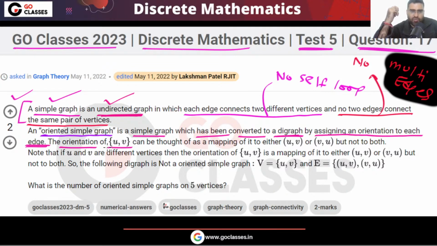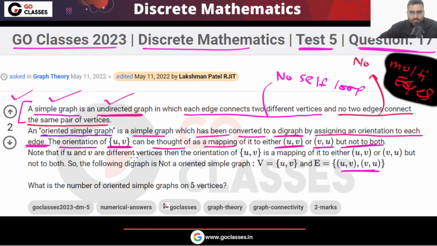The orientation of (u, v) can be thought of as a mapping to either uv or vu, but not both. Either you put a direction from u to v, or from v to u, but you will never put a direction in both directions.